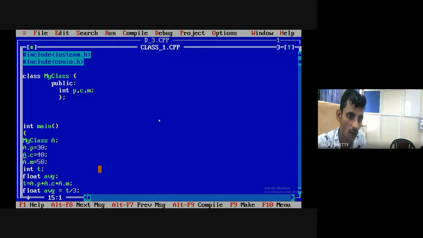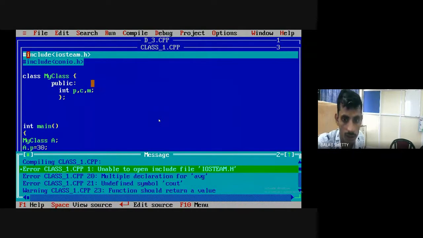Only thing is, I cannot write directly physics. Try to understand. This is a mistake. You'll get the error: P is inaccessible. Whenever I want to use a public member, I must use the object dot method. Clear? So here I run the code now.